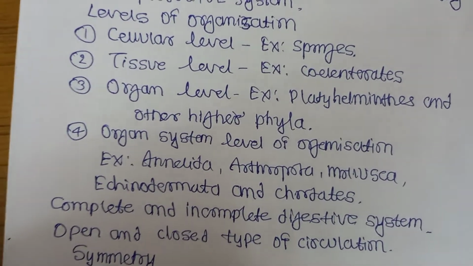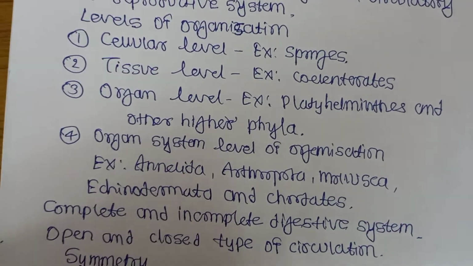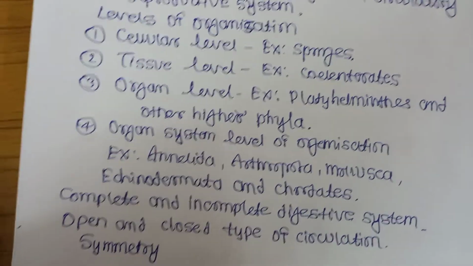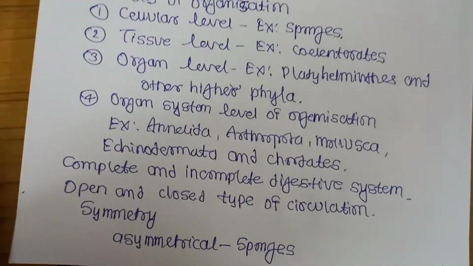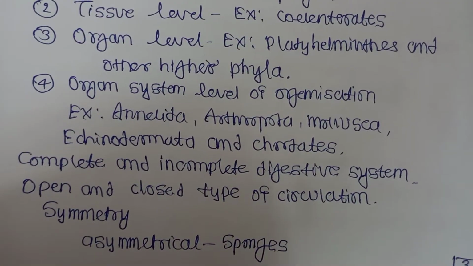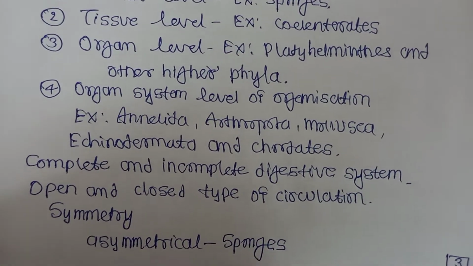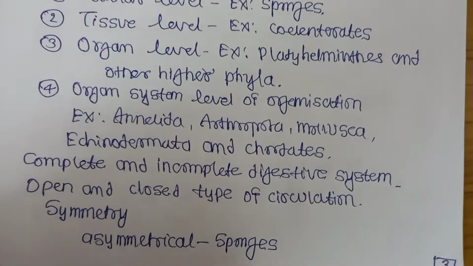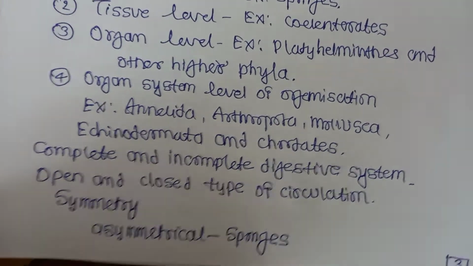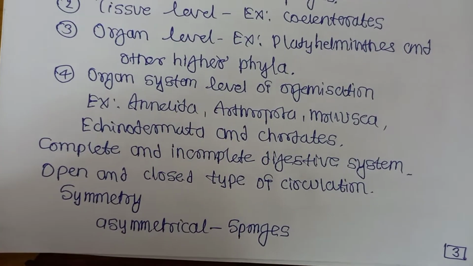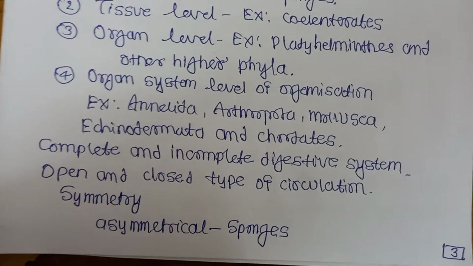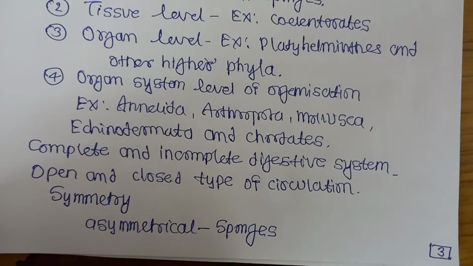Then complete and incomplete digestive system. Complete means both mouth and anus present, that is complete digestive system. Incomplete means only one opening present, mouth. Open and closed type of circulation. Open circulation means there are no blood vessels. Blood freely bathes the body or moves in the body, that is called open circulatory system. Example arthropoda. Closed circulatory system, higher animals just like us, where the blood flows in the blood vessels.